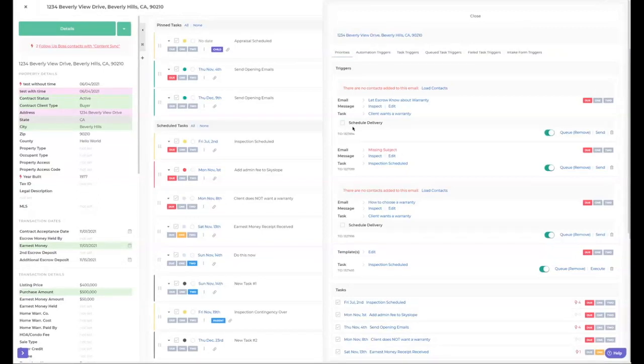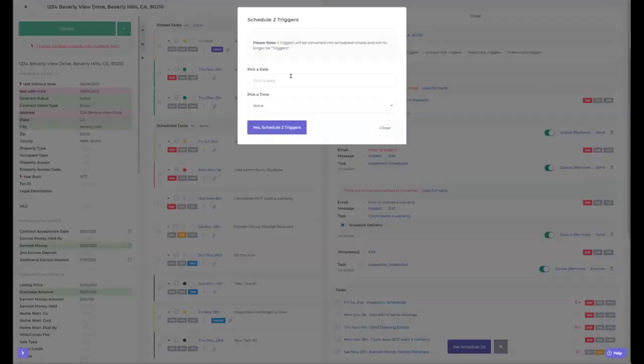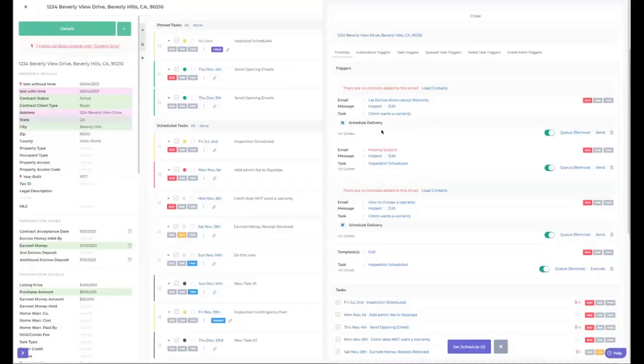Now, one thing, let's say you're working on Saturday, 8 o'clock at night. You don't want this email to go out Saturday at 8 o'clock at night. You want to schedule it. You come down to this one, same deal. You want to schedule this one for later. You can go ahead and click both of those. Now you have set schedule on 2 of them. You can click this. You can pick a day to set for it to go out, and you can pick a time for it to go out. And then, yes, go ahead and schedule these for that day and time. And now these are going to fly out of the system on maybe Monday at 8 o'clock in the morning instead of Saturday at 11 o'clock at night, or whatever time you're working.